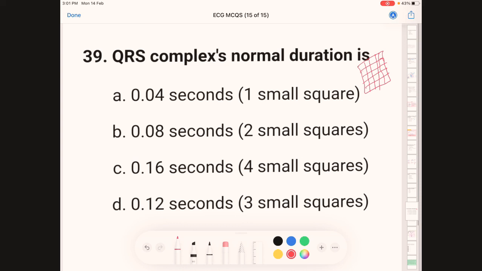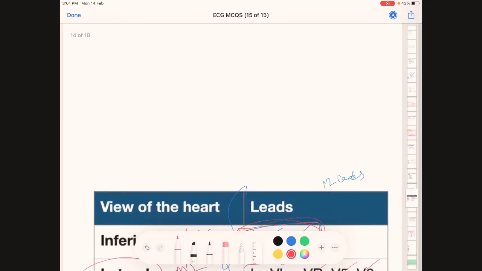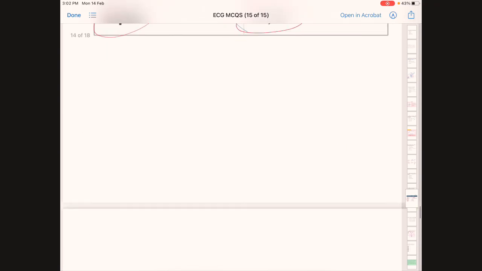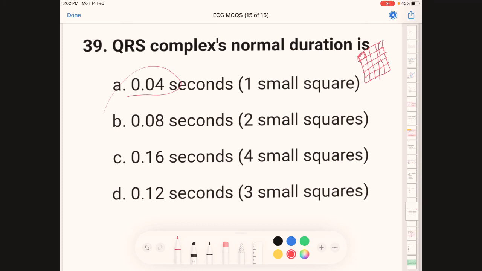This is a large square and this is a small square, and the duration of this small square is 0.04, and if it is 2 it is 0.08, if it is 3, the correct answer for QRS complex, it is 0.12 seconds.